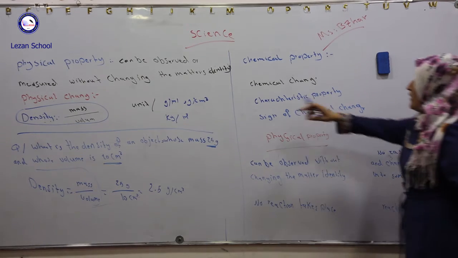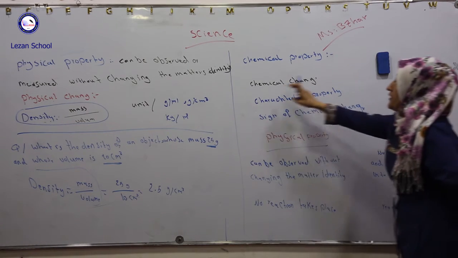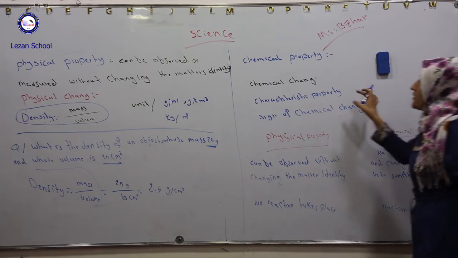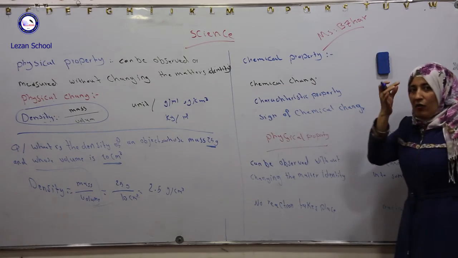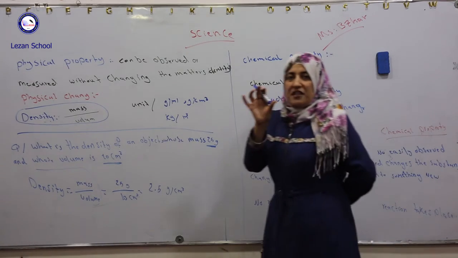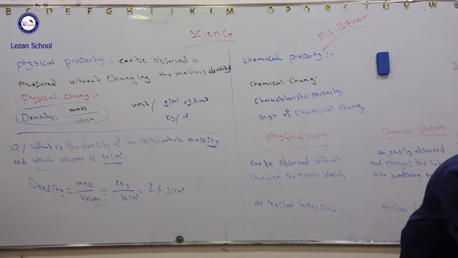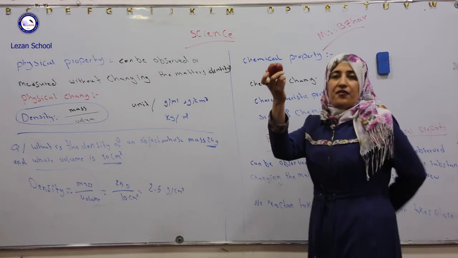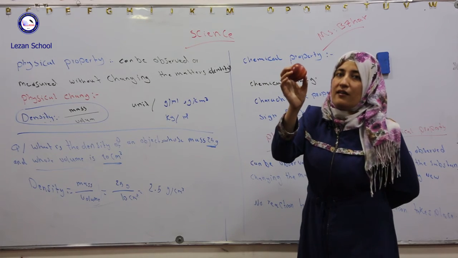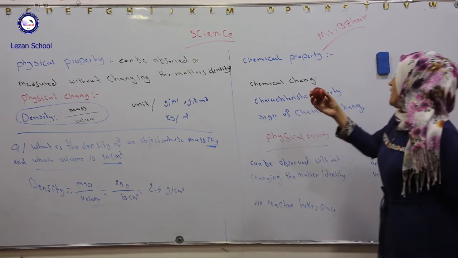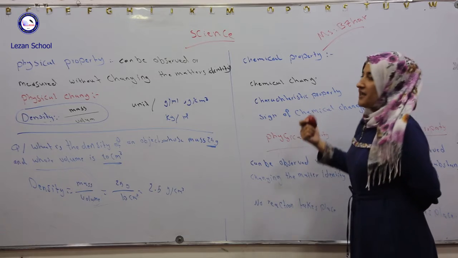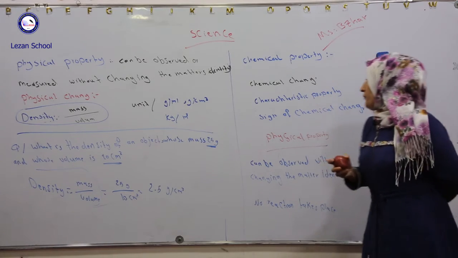So, what is a characteristic property? This is a property that we can observe in a matter. By this property, we can identify the matter. For example, we can identify this apple by its color. The color is the characteristic property. Okay?